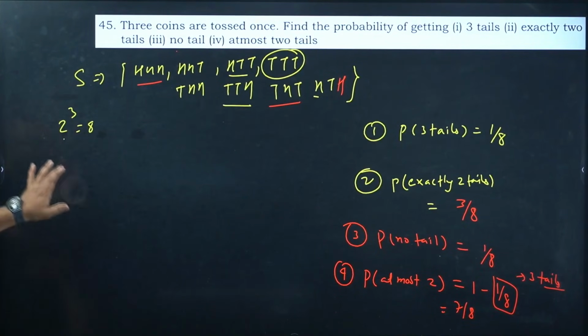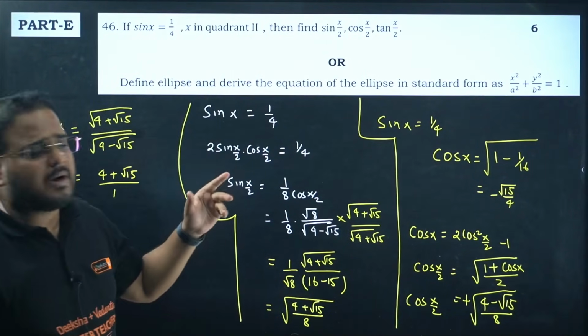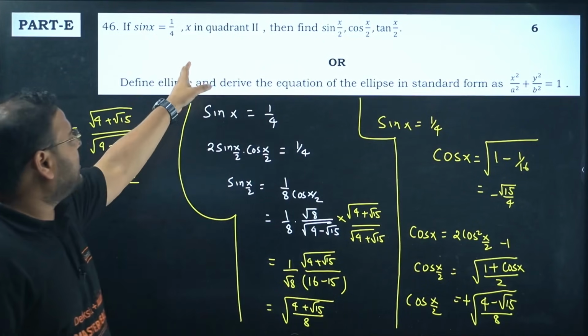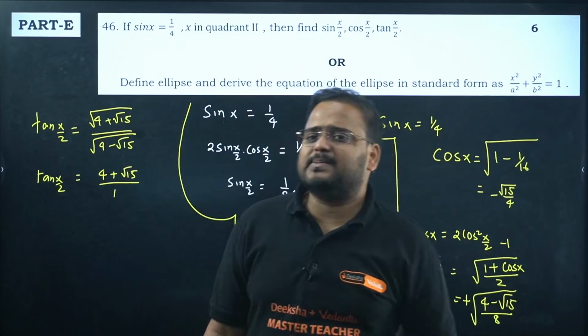Answer is clear for all 4 of them. Next, part B. It is going to be a 6 marker. They have given sin x as 1 by 4. They are asking us that x value is in second quadrant. Find sin x by 2, cos x by 2, tan x by 2.